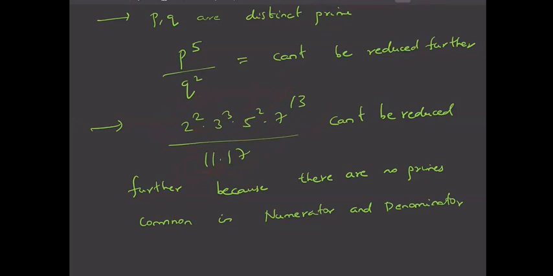Fine. So I think now the idea is crystal clear. The first idea is that every natural number, you think of it in terms of a product of primes. The second idea: different primes can't cancel each other, right? If two numbers are cancelling each other, it means there is some common prime between them, right? Say you have 15 by 6, then you can reduce it further because there is a prime 3 which is common to 15 and to 6, right? So these two ideas are crystal clear.